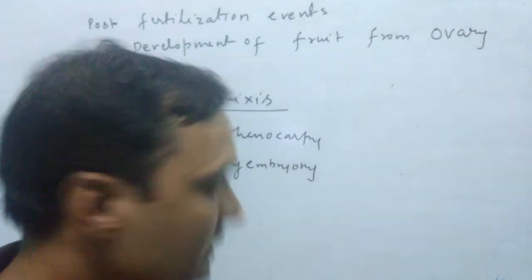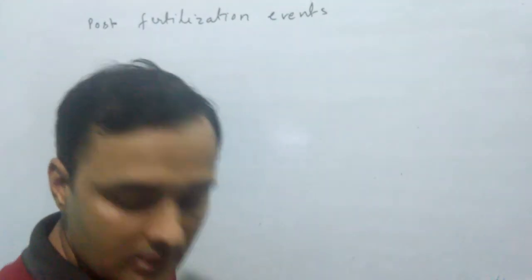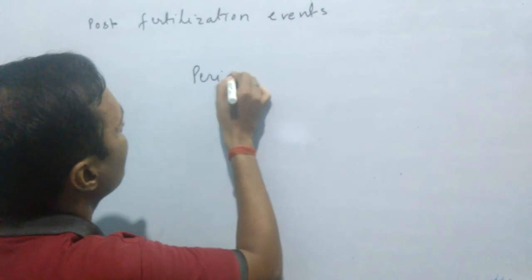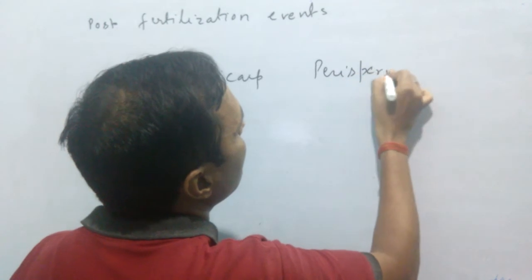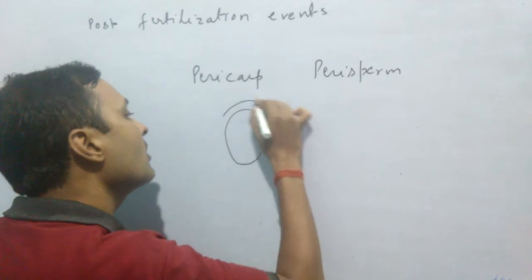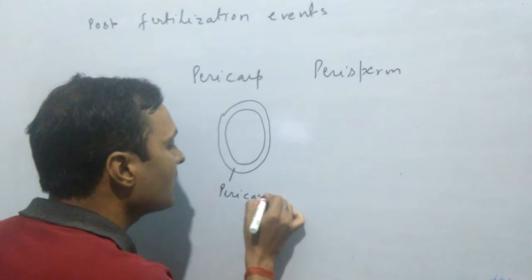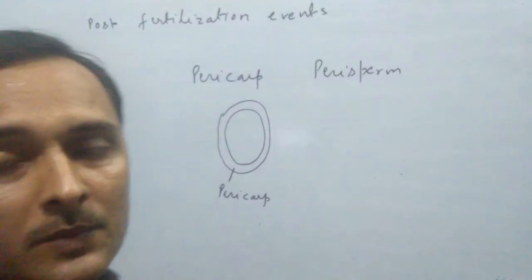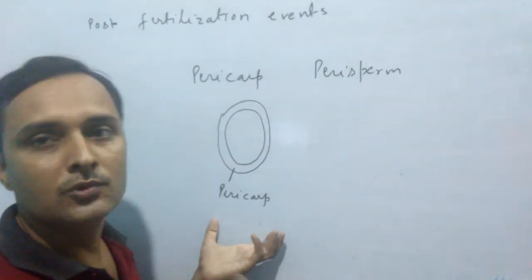Now I have completed the last topic of this chapter. Now see some basic terms. It is very important, and now I am going to revise these basic terms. First one, pericarp and perisperm. When you see a fruit, you will find that each fruit has a fruit wall. This fruit wall is known as pericarp. Once again, what do you mean by pericarp? Pericarp is the outer layer of the fruit, known as fruit wall or pericarp.